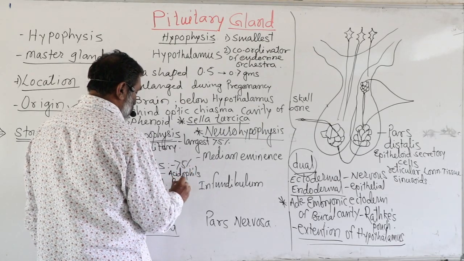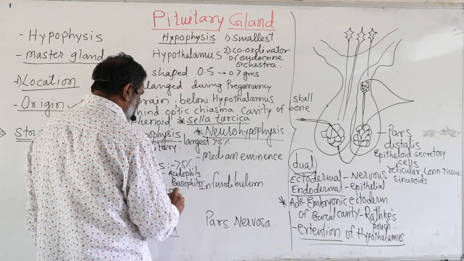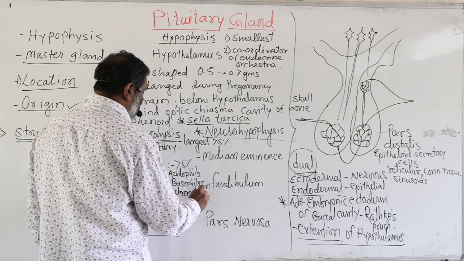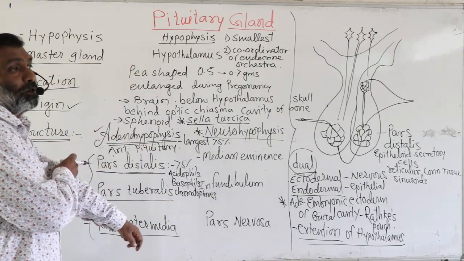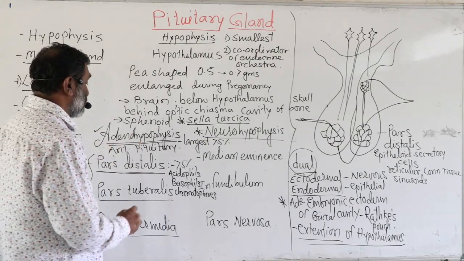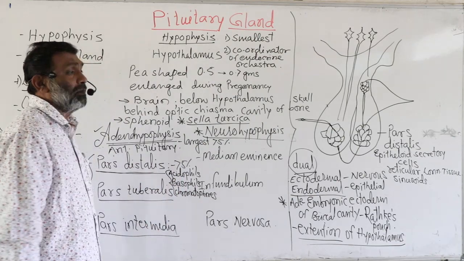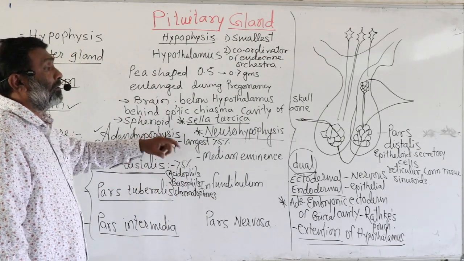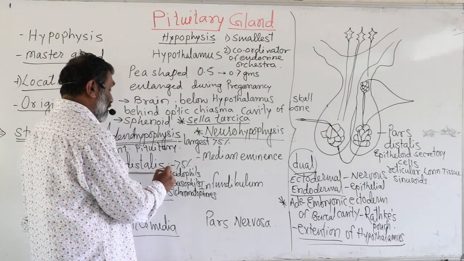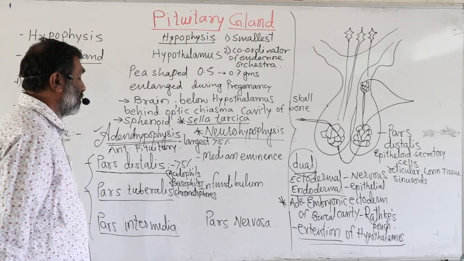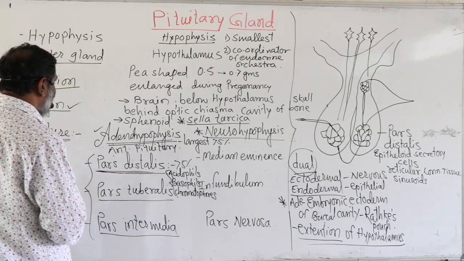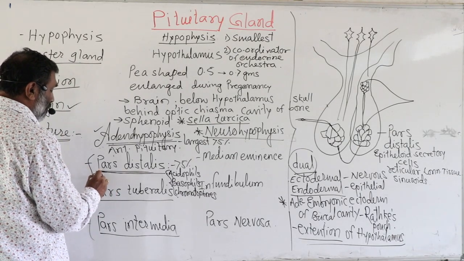Now this adenohypophysis, with the help of these secretory cells, secretes 6 different types of hormones. Because of acidophils, basophils, and chromophores, the pars distalis is a cellular and glandular part. As it secretes hormones, it is called the cellular and glandular part. So this is the major part, which is called the pars distalis.